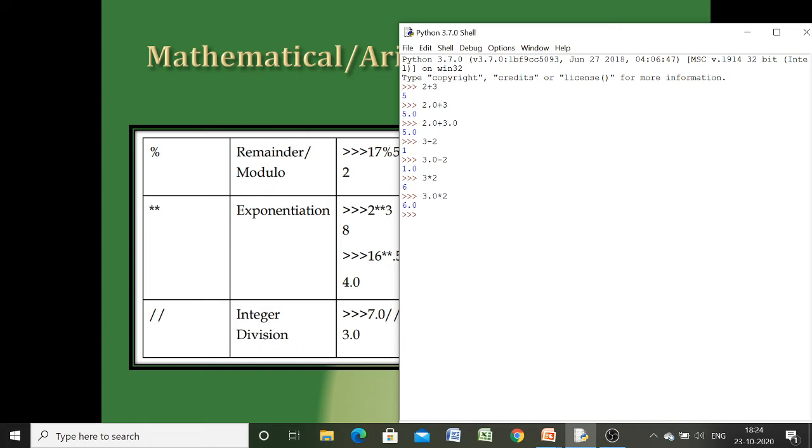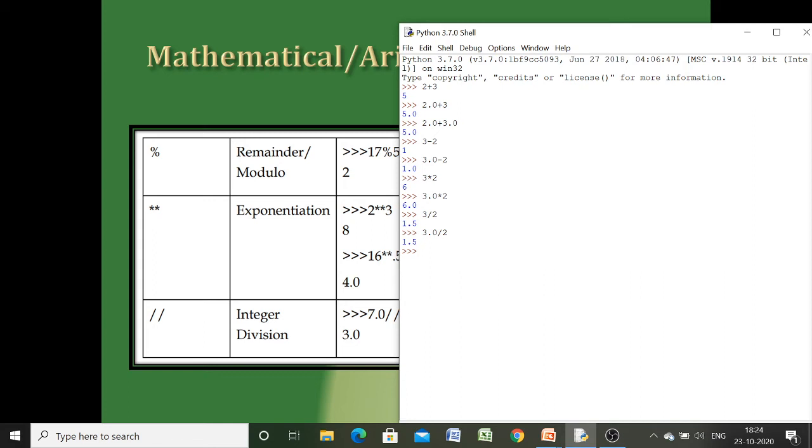Okay, so let us come to the division one. It will give you 1.5. And if we have this, you will still have 1.5. Now just remember, dear students, that this division symbol will always give you the result in a floating point number irrespective of the data type of the operands.